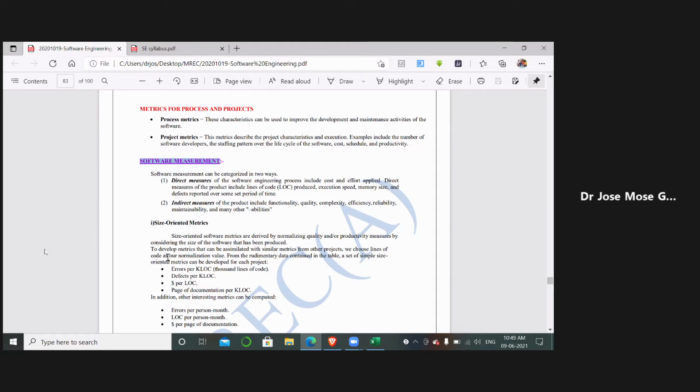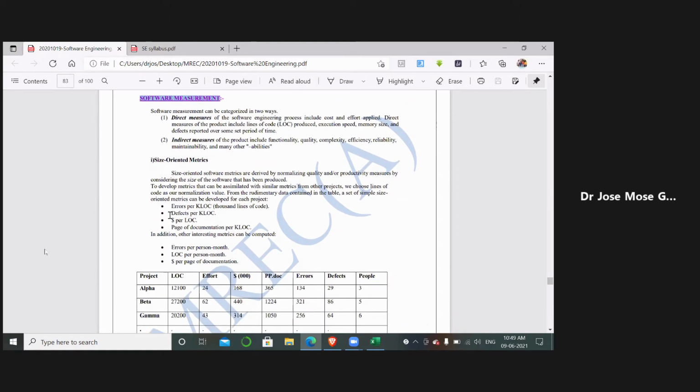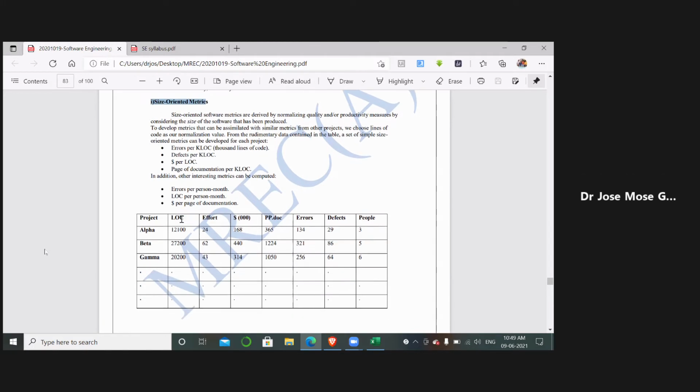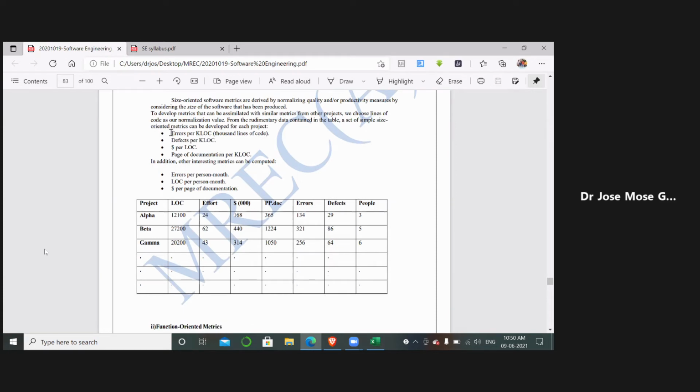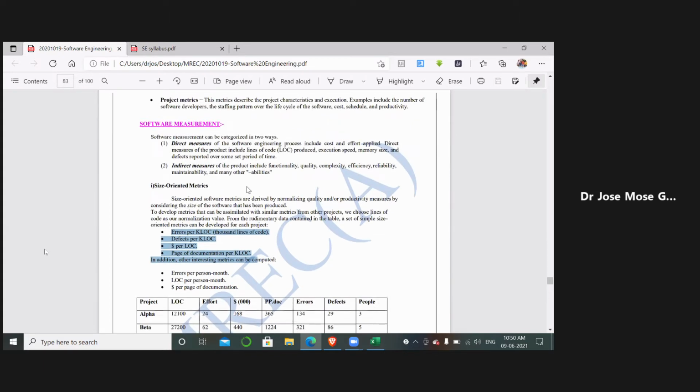In the direct way, we take the help of lines of code, based on size oriented metrics: how many lines of code the product has, what effort is required to develop the project, what the cost is, what the performance is, what the errors and defects are, and how many people are involved in that project. We will take all these metrics to calculate the process quality, or the process metrics.